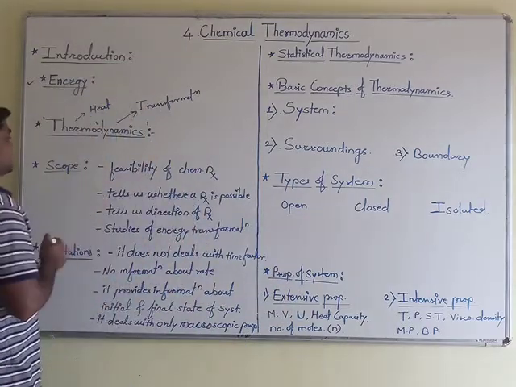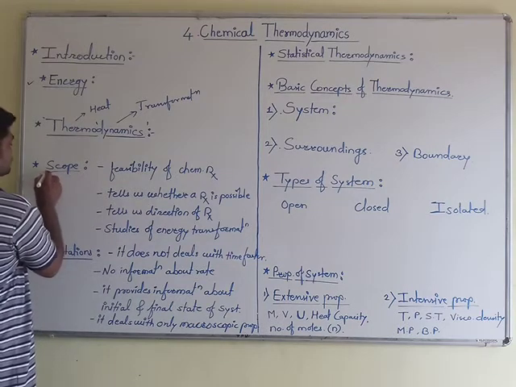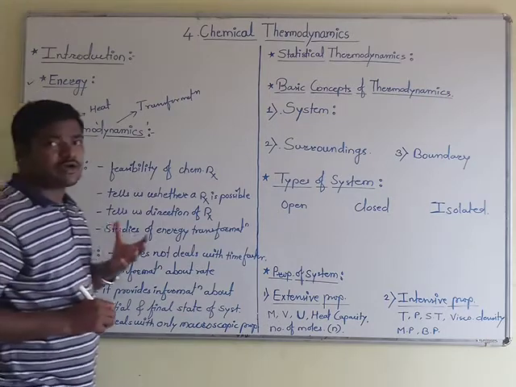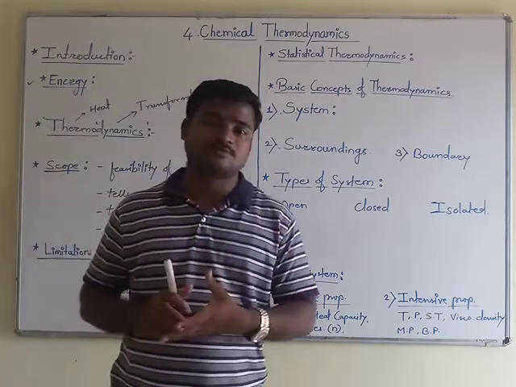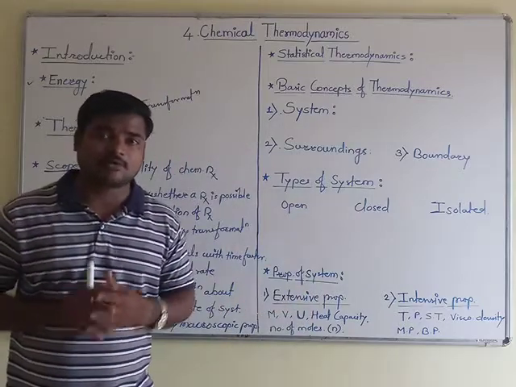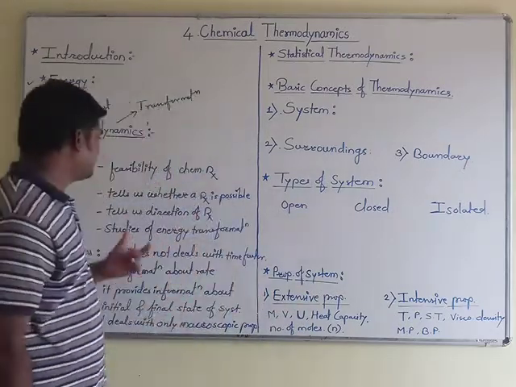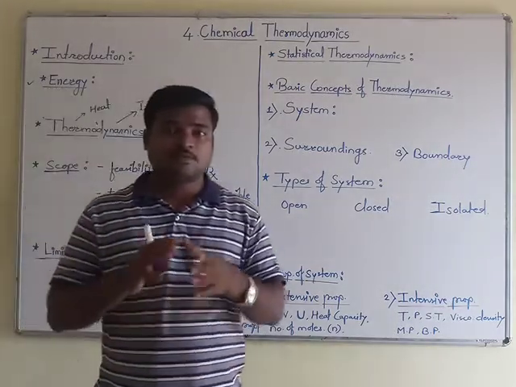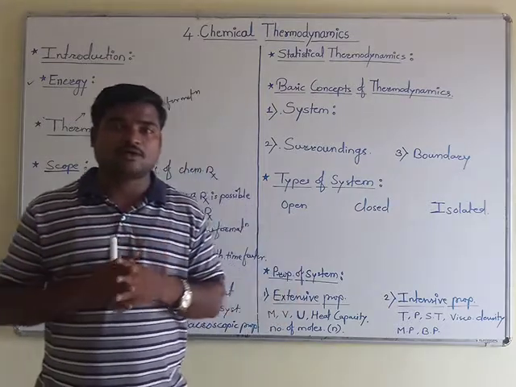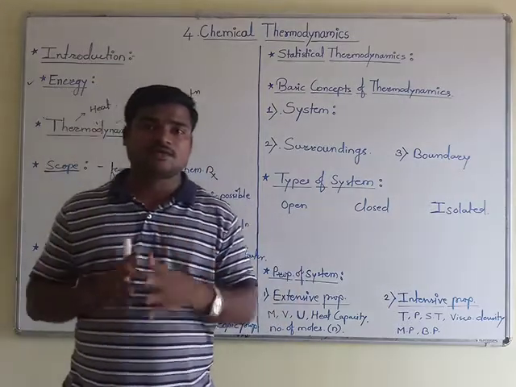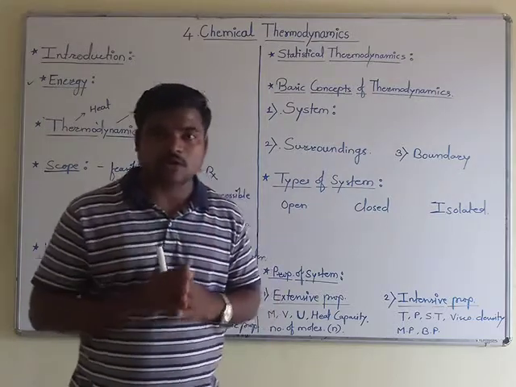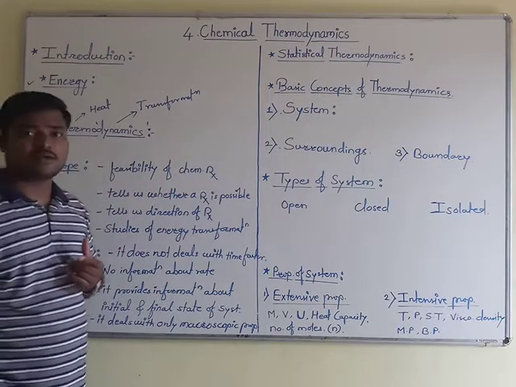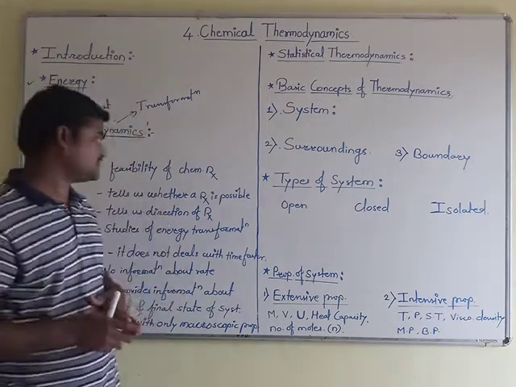With the start of this chapter we will first see its scope. That means which areas or types of scope come under the thermodynamics chapter, we will see one by one. It provides information about the feasibility of a chemical reaction. By the case study of chemical reactions in given conditions, whether that reaction will occur or not, we can confirm with the help of thermodynamics. This is the first scope of thermodynamics.